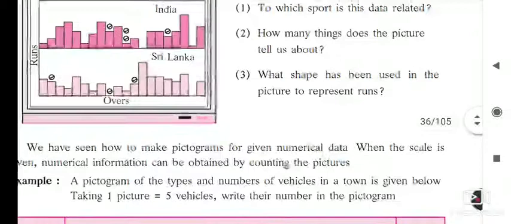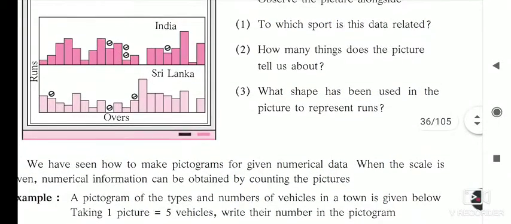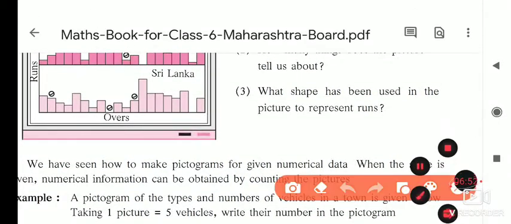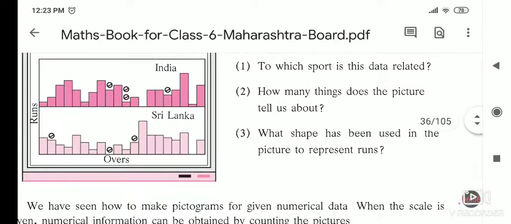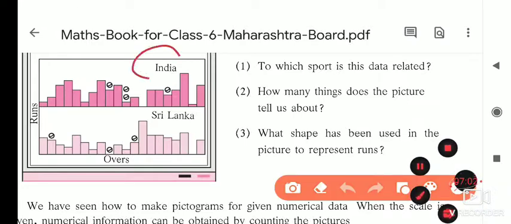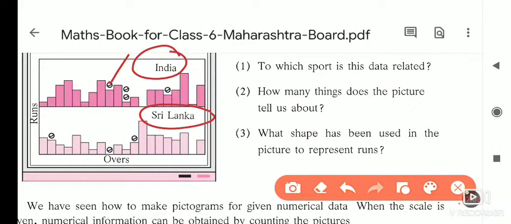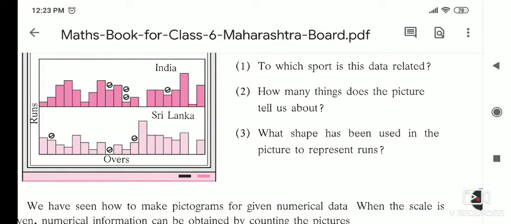Now what shape has been used? That is a rectangle. Which sport is there? That is cricket. Second thing, how many things does the picture represent? The picture represents which teams are participating, that means the India and Sri Lanka teams. Then it tells about the wickets, at which point wickets fall, and the runs and the overs. These things are told in the graph.